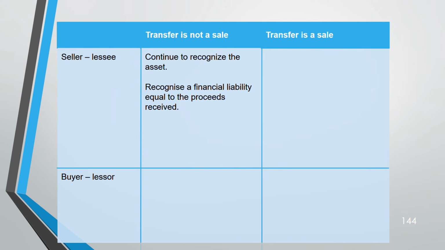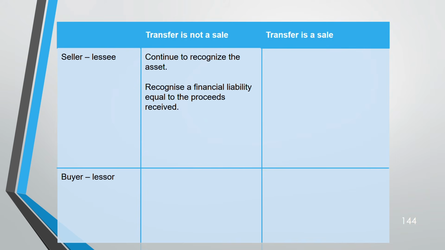Why financial liability? Tell me. You become a lessee. If you become a lessee, you have to pay, no? You have an obligation to pay to your lessor. Obligation to pay means a financial liability. Just now, a few moments back, we finished IFRS 9, telling financial liability. Same knowledge you have to apply. Any obligation to pay cash, financial liability.